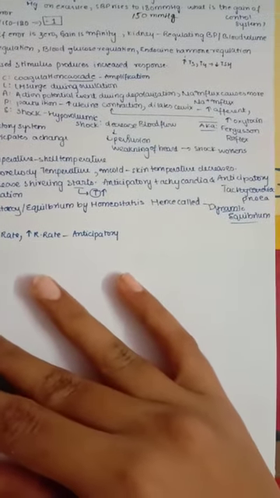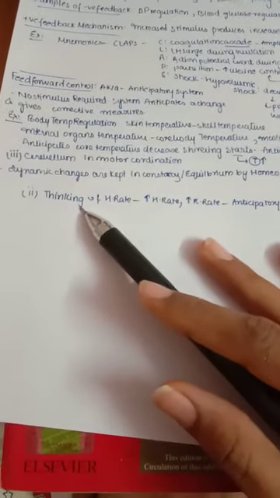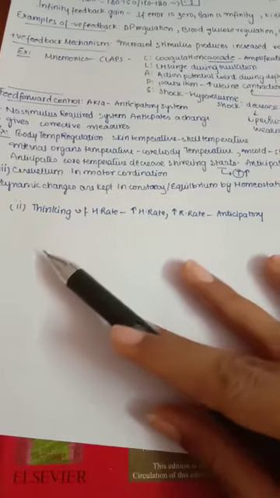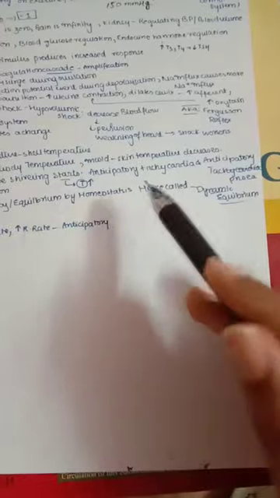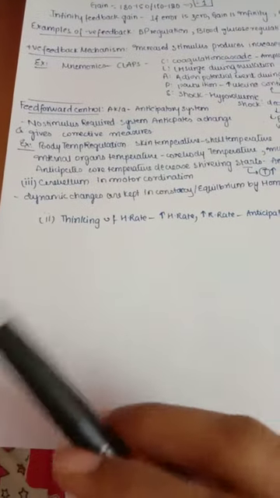And the next one is anticipatory tachycardia. This is the case where there is thinking about doing exercise. If you think of doing exercise only, our heart rate increases and also the respiratory rate increases. This is anticipatory. We have still not started exercise, but just because of thinking, this is starting. This is the anticipatory action, a feed forward control example. It is anticipatory tachycardia and anticipatory tachypnea, just because of thinking, the heart rate and respiratory rate are increasing.